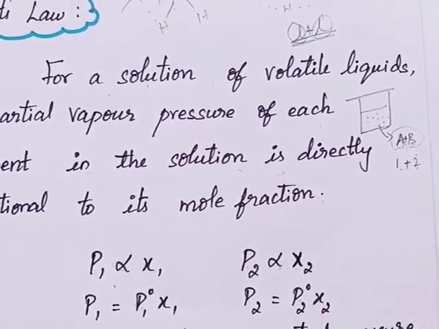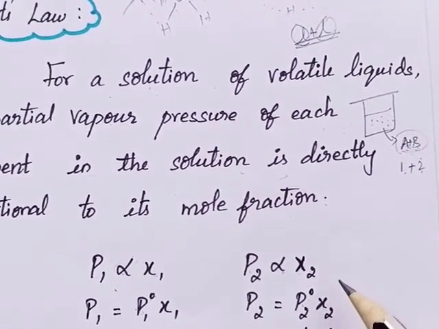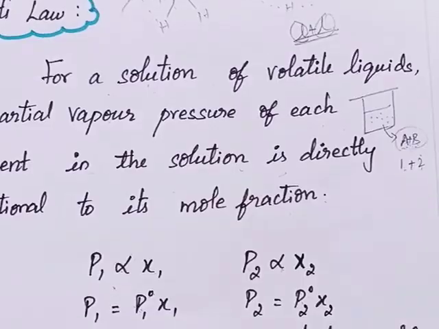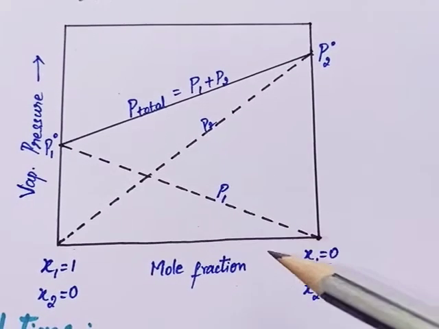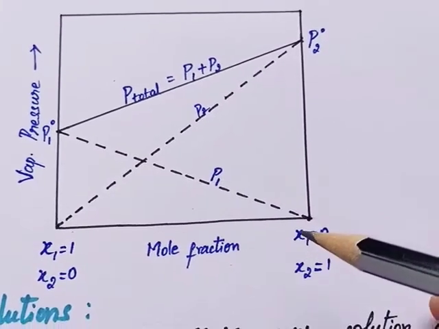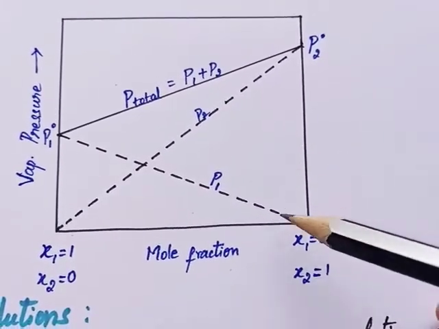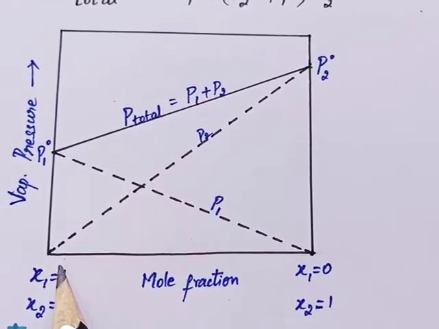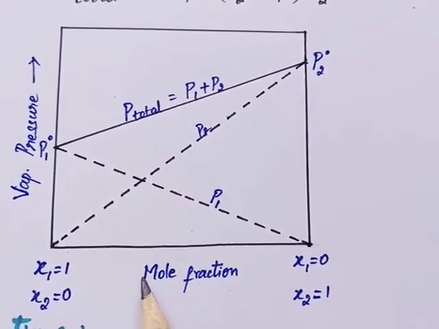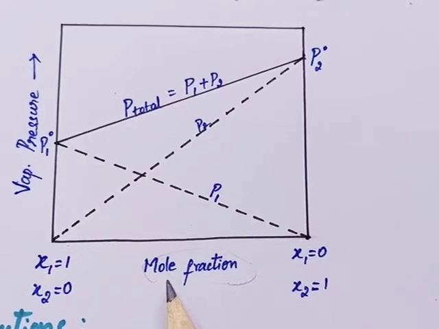So this equation will be derived from the graph. Let's see that. First understand the vapor pressure diagram of this mixture, children, then we will move on to Raoult's law again. Here this direction shows the mole fraction of the two components 1 and 2.